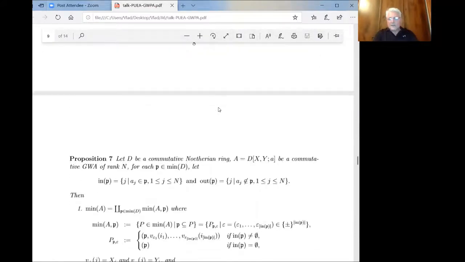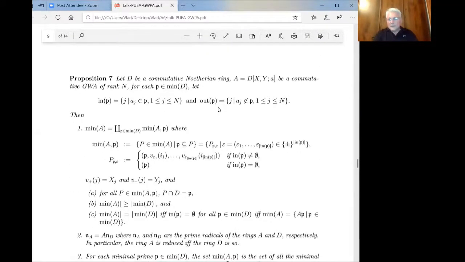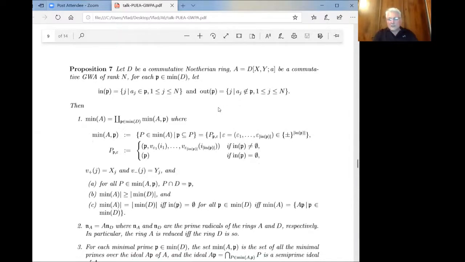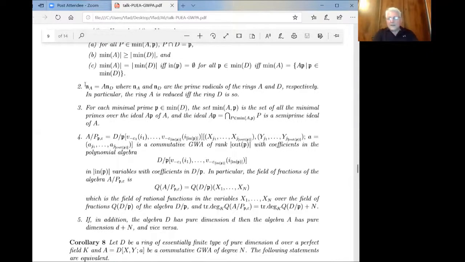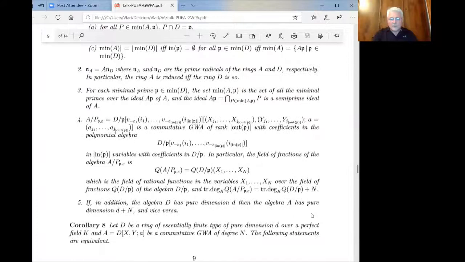There is an explicit description of the minimal primes for an arbitrary commutative generalized Weyl algebra. Also there is a description of the prime ideals, and the factor algebra over the minimal prime is also a generalized Weyl algebra. It's possible to find its quotient algebra and to compute the transcendence degrees. The transcendence degree coincides with the Krull dimension, and hence when we have the regularity criteria, this will be precisely the global dimension of the regular algebra. And there are 2 regularity criteria.